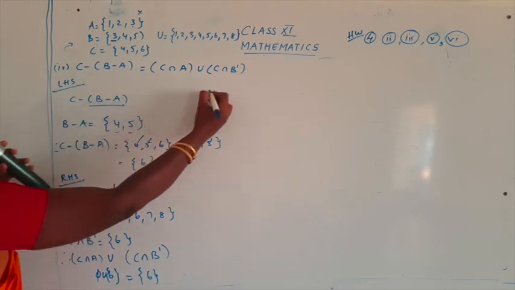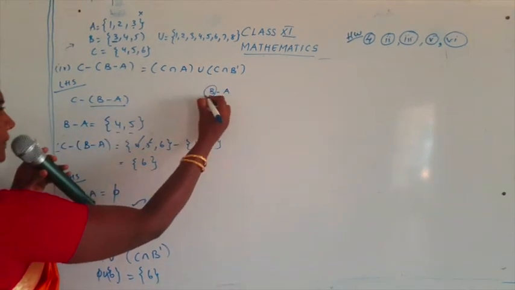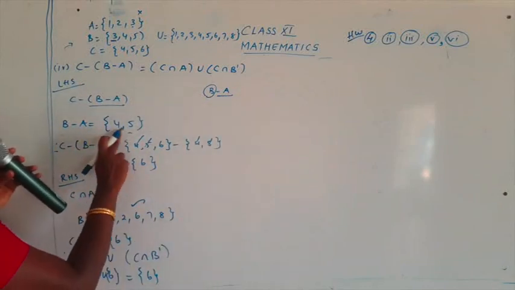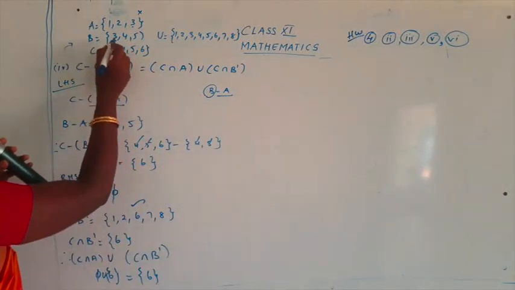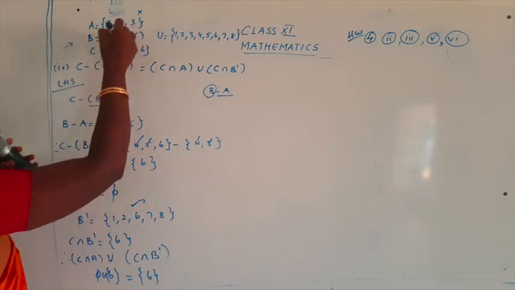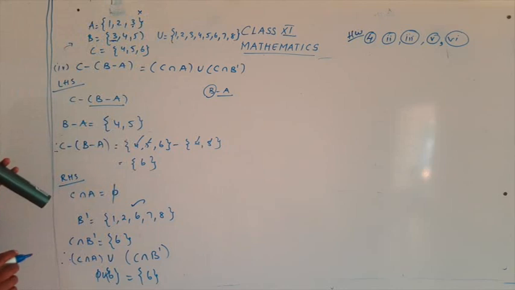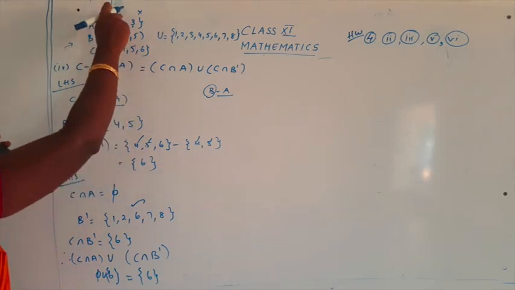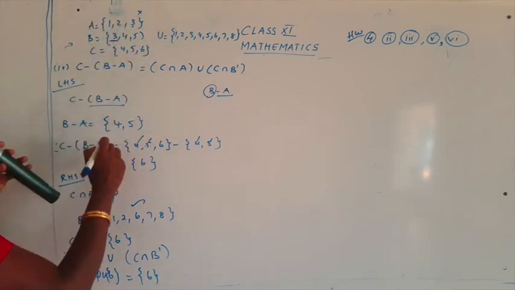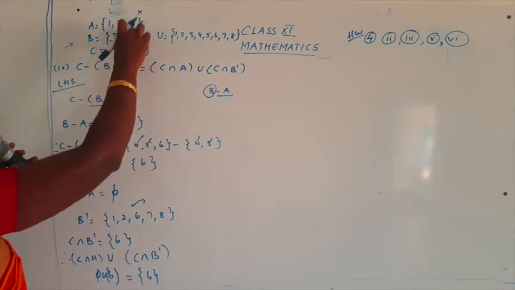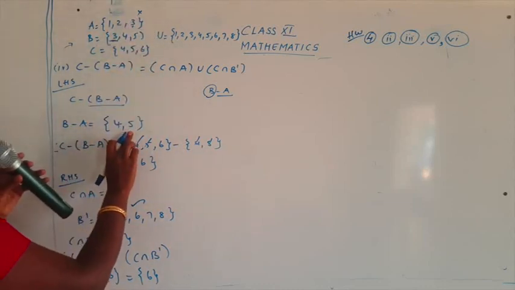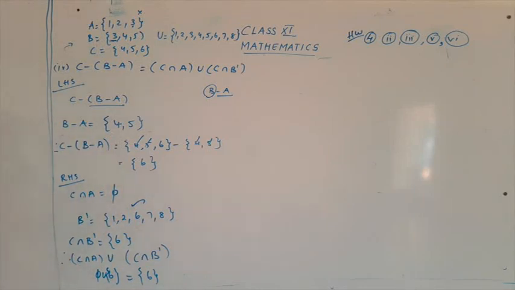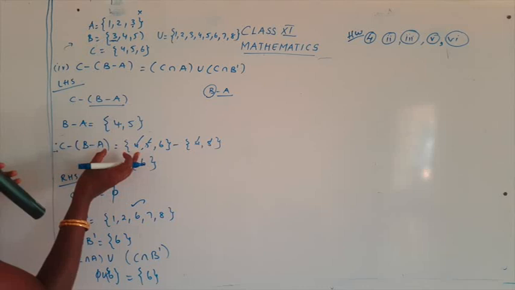So how do you get B minus A? B minus A is what is present in B, not in A. So just see, present in B and not in A. In B, 3 is present and also 3 is present in A. So we cannot take the element 3. Now let's come to 4. 4 is present in B but not in A. So we can take the element 4. Then 5 is present in B, not in A. So we can take the element 5. So what's the answer for B minus A? It's 4 and 5. Now let's go for C minus (B minus A). Okay, so this I have just given you in simple terms.